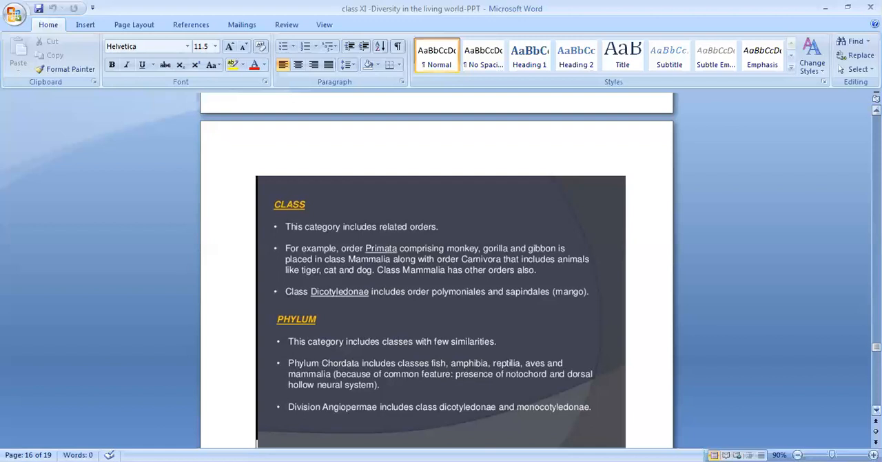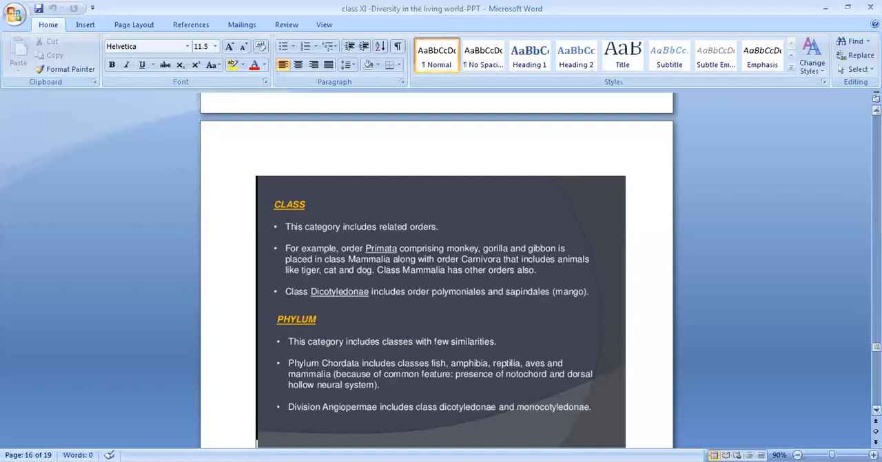In the case of plants, same thing. Class Dicotyledonae, which includes orders Polymoniales and Sapindales. So these are two different orders, Polymoniales and Sapindales, but they come under the same class, Dicotyledonae. The next higher grade is phylum.